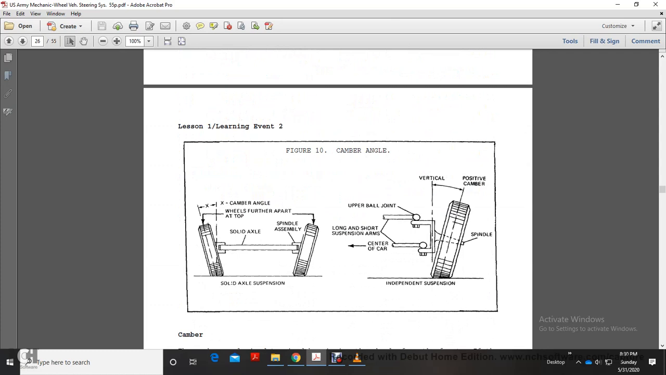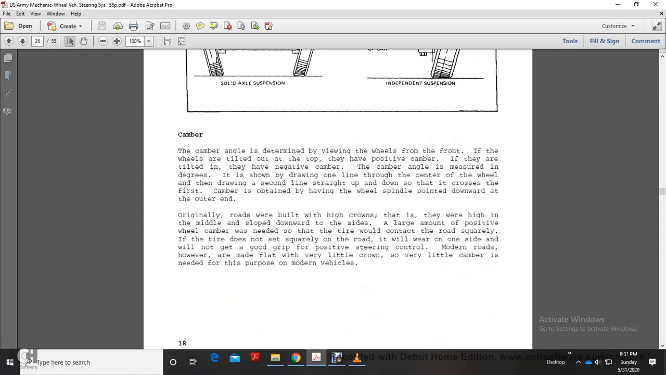Figure 10 shows camber, with the wheels further apart at the top, on a solid axle spindle assembly and solid axle suspension. The independent suspension shows the long and short suspension arms, with the upper ball joint and vertical positive camber. The camber angle is determined by viewing the wheels from the front. If the wheels are tilted out at the top, it is positive camber; if they are tilted in, it is negative camber. The camber angle is measured in degrees, drawn with a line through the center of the wheel and a second line straight up and down. Camber is obtained with the wheel spindle pointing downward at the outer end.